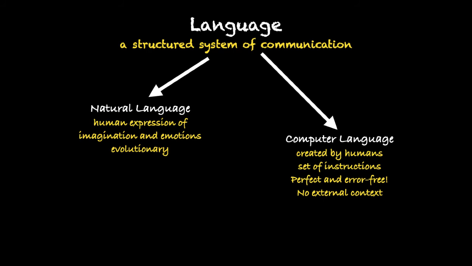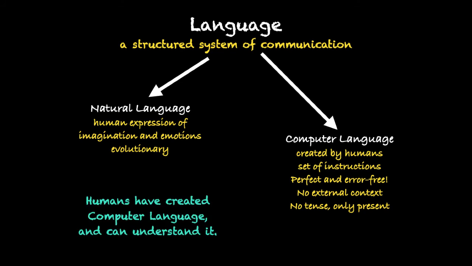Computer languages, again, as I mentioned earlier, do not have any external context. So computer languages are purely a set of instructions and they do not understand the context in which they are written. Only the human programmer understands this context. And very interestingly, computer languages also do not have any tense. There is no past tense, there is no future tense, there is only the present tense, because instructions have to be carried out in real time. Even when you tell a computer, okay, carry out this instruction 5 days from now, that is still an instruction in the present and not really in the future.